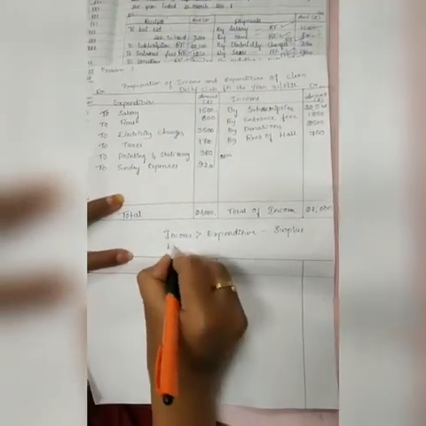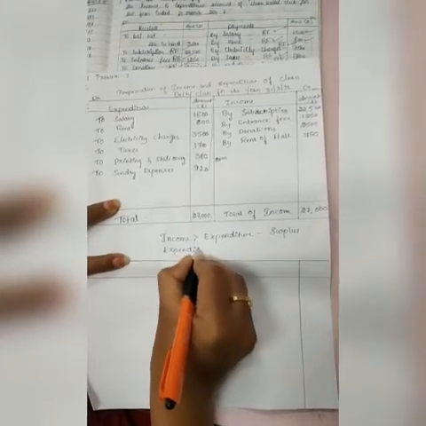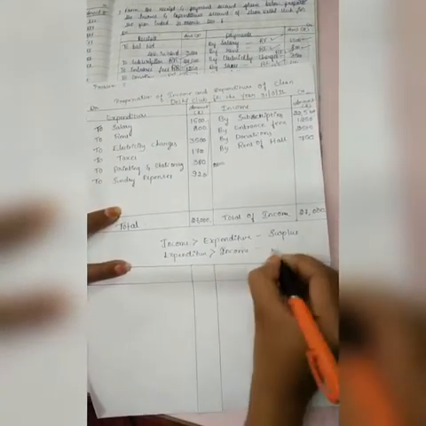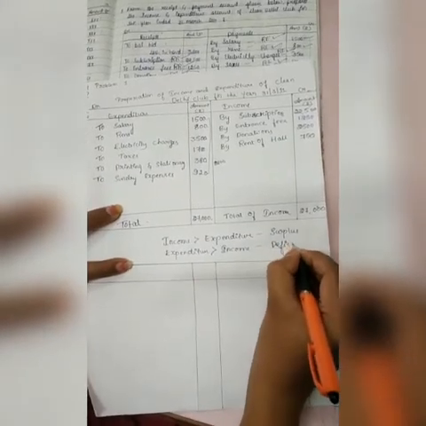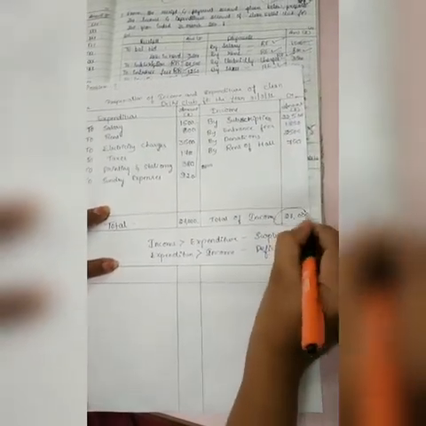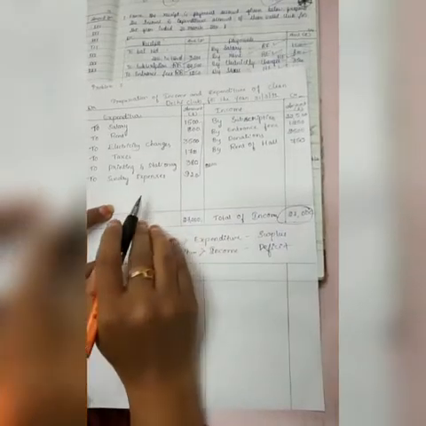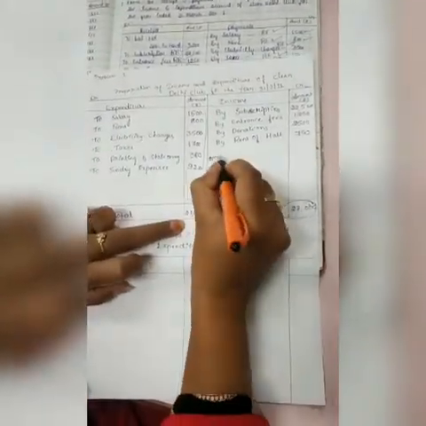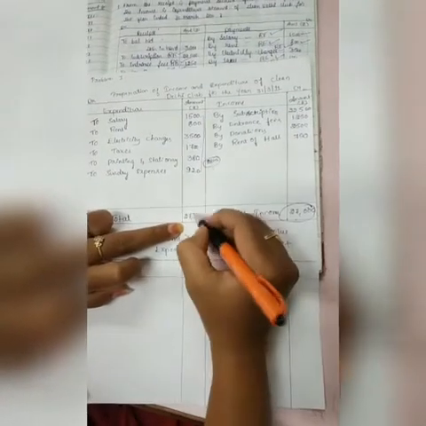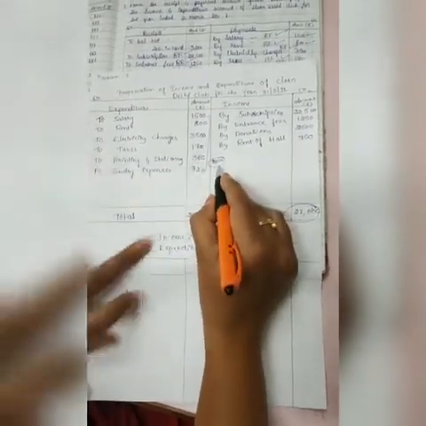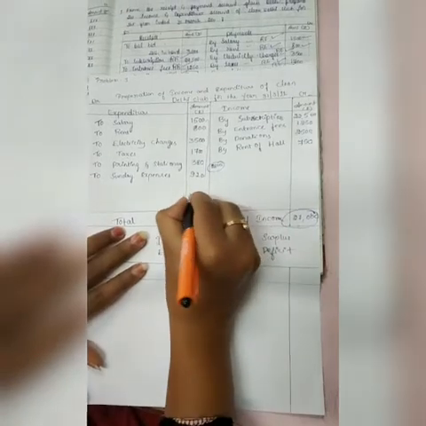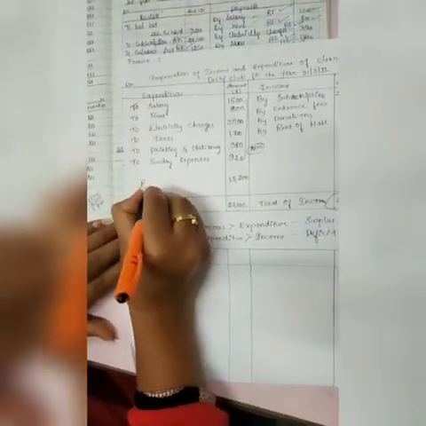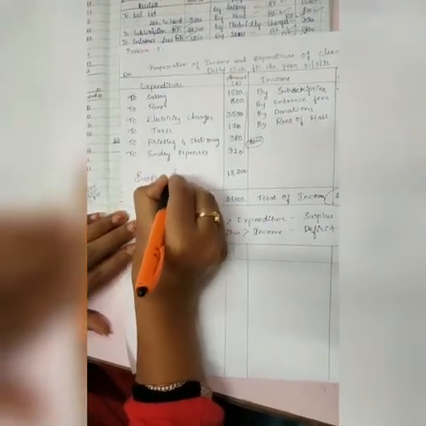If the amount of expenditure is more than the amount of income, the result will be considered as deficit. So here the income is more than the amount of expenditure. So both sides 27,000, amount of expenditure is rupees 8,800. 27,000 minus 8,800, 18,200 rupees is considered as the amount of surplus,